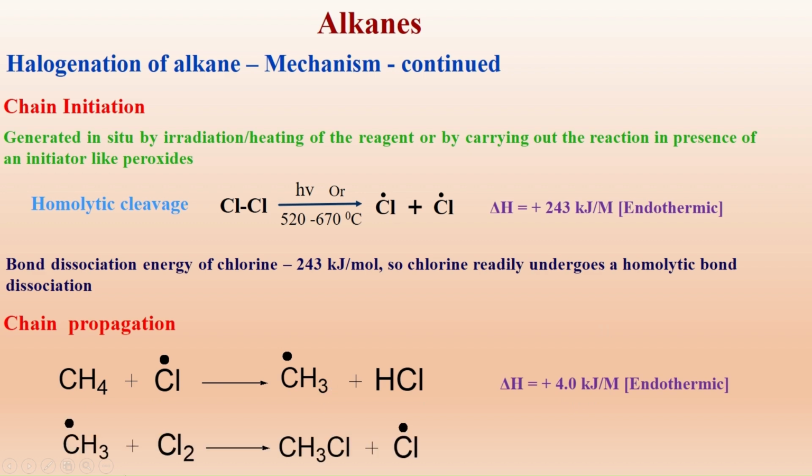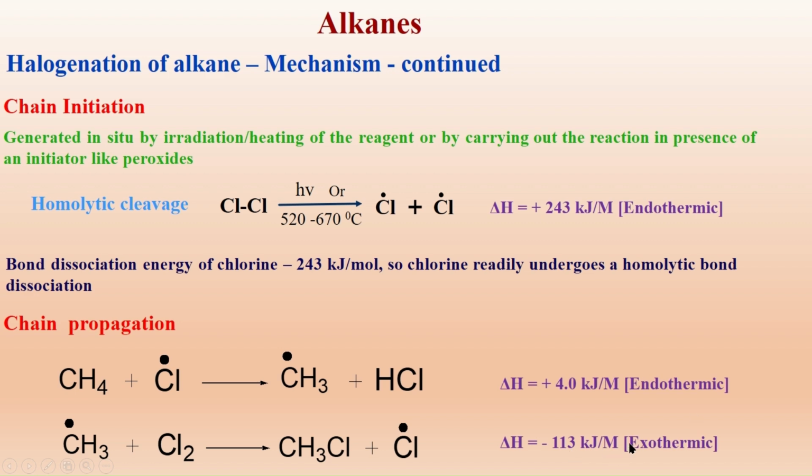The methyl radical which is formed reacts with chlorine to give methyl chloride and chlorine radical. It abstracts the chlorine atom in the form of a radical from the chlorine, giving rise to the chlorine radical. The energy delta H, the heat of hydrogenation of this, is minus 113 kilojoules per mole.